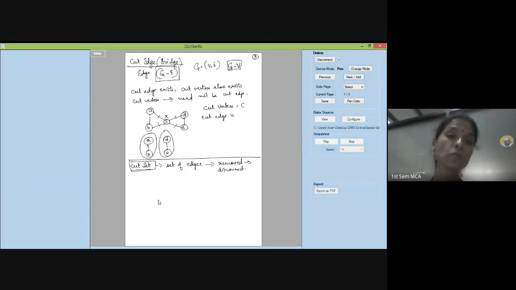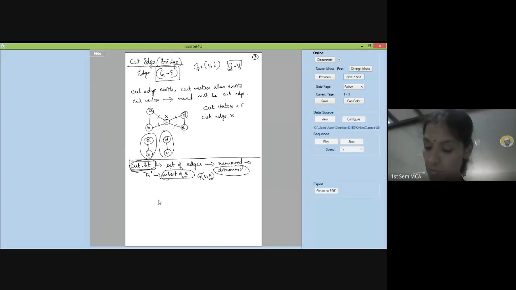A single edge, if I'm removing, I call it a cut edge. If I have more than one edge to be removed, I can put everything together and call it a cut set, where I represent the cut set as E dash. E dash is going to be a subset of E. What is E? The set of edges, right? We always represent G as V, comma E, where E is nothing but the set of edges. So E dash is a set of edges, which is a subset of E, which when removed will disconnect your graph. We call this a cut set. Clear?